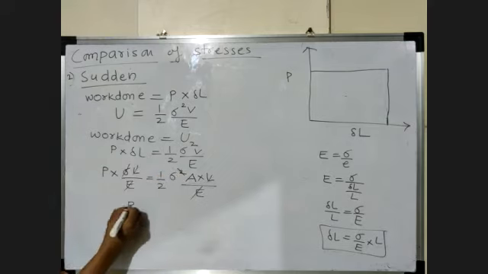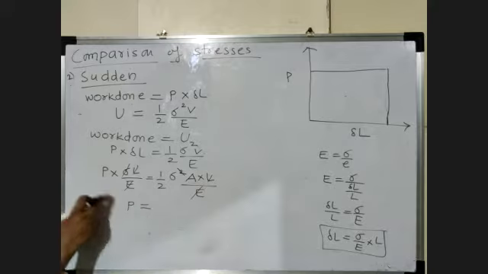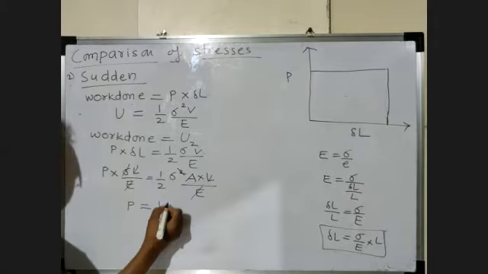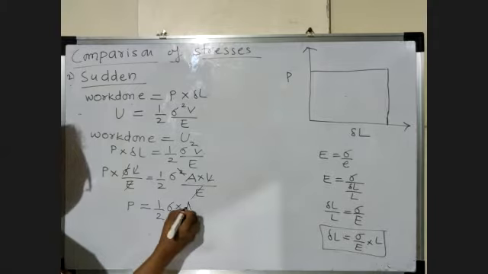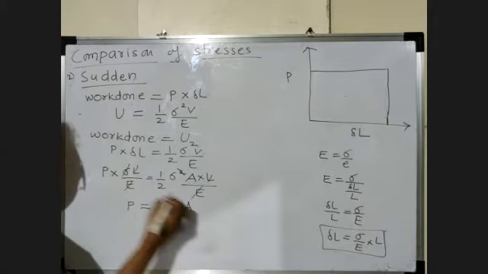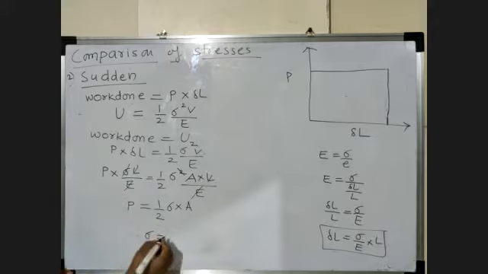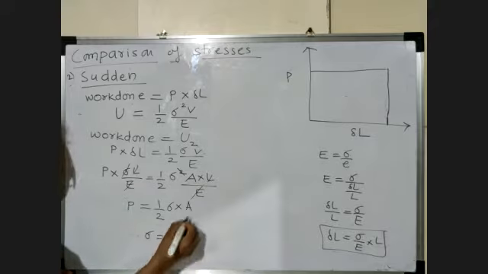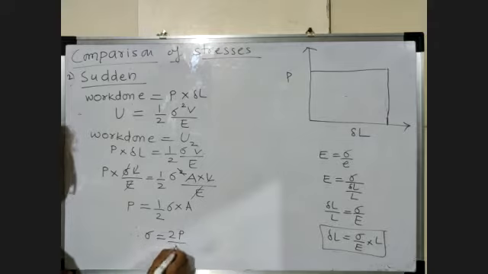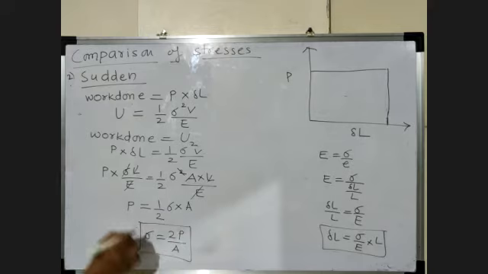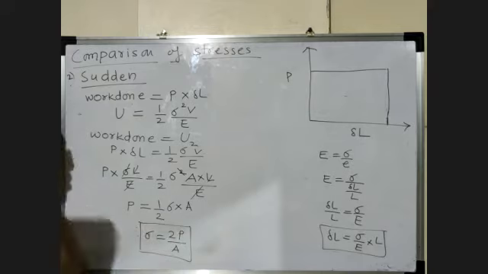So what are the remaining things? On the left side P remains, on the right side half sigma into A. Now we take stress on one side and the remaining terms on the other side. So sigma is equal to, this 2 we take on the left side, that is 2P, and this A we take in the denominator. Sigma equals 2P divided by A. So this is the formula to find stress for sudden type of loading.